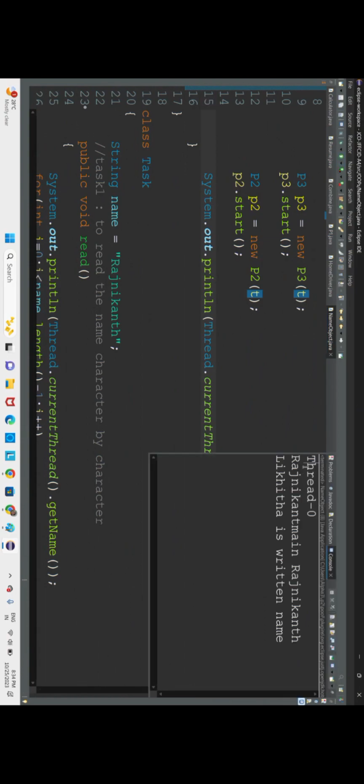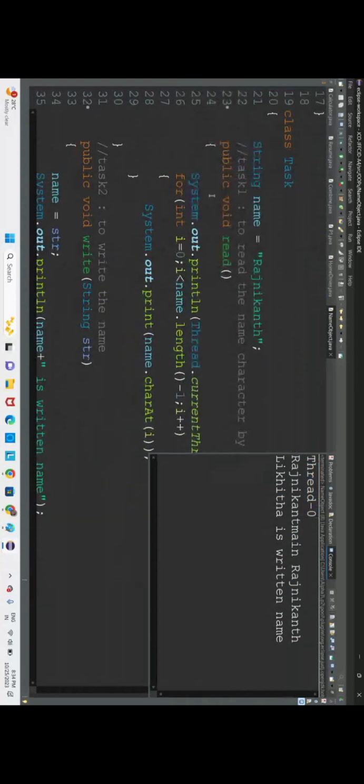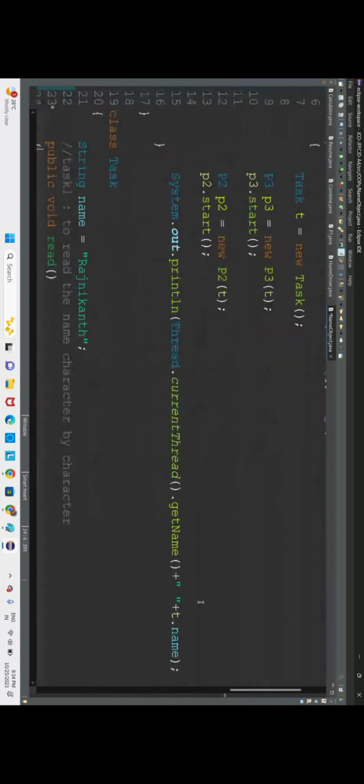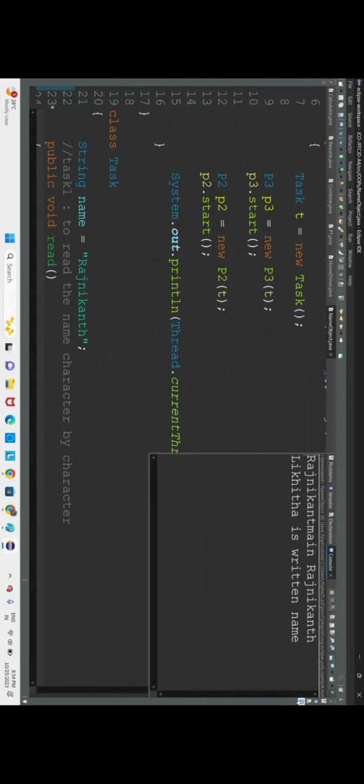Thread 0 again, no problem. Rajnikant is the name we have read from the main. Likita is the return name, fine, but under main method also you have to get Likita only. But still you're getting Rajnikant. It means the threads are not executing properly.